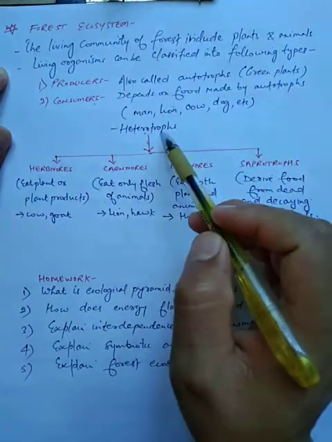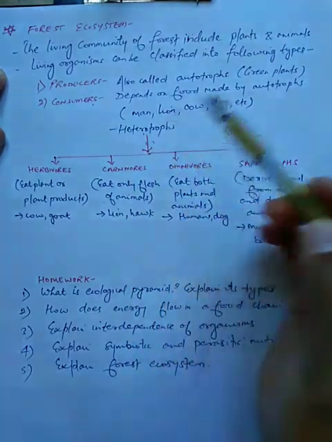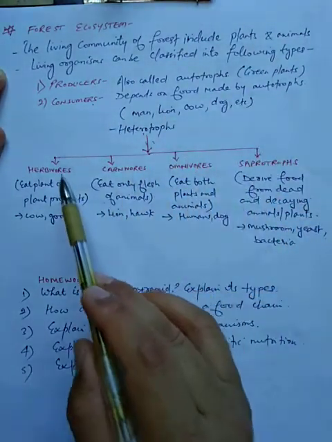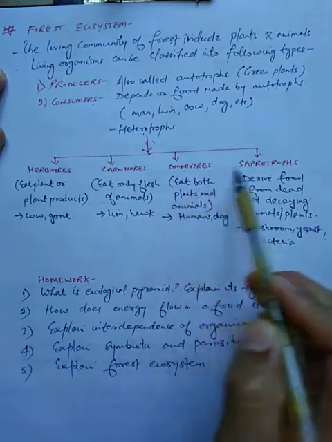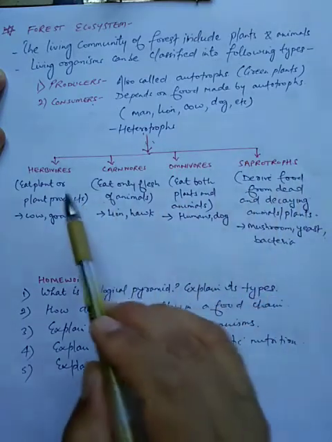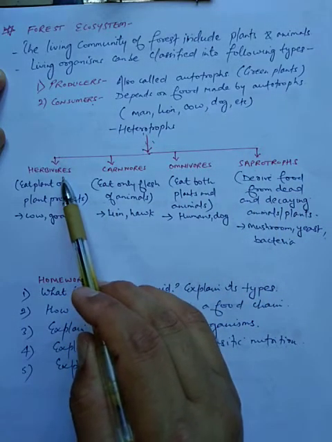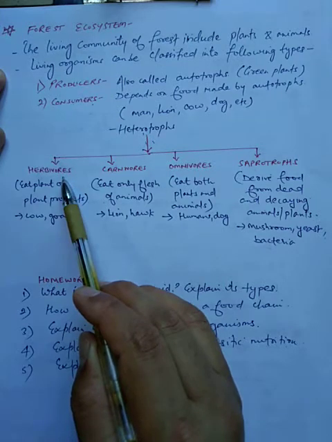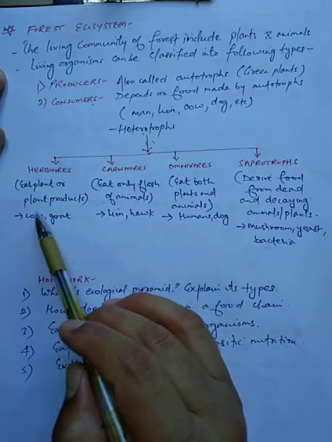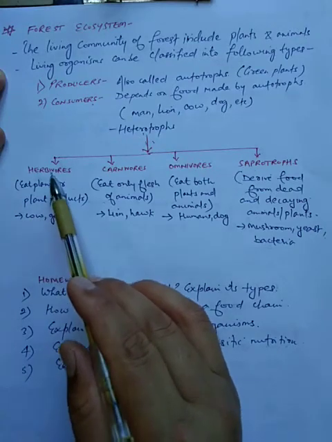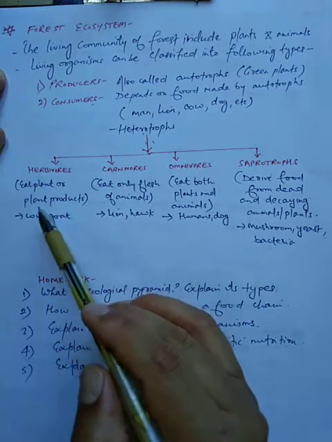All these are consumers. Now these consumers or heterotrophs are divided into four categories. First, herbivores, carnivores, omnivores, saprotrophs. Herbivores, you all know, eat only green plants like cow, goat, buffalo. They eat only green plants or only plants. That's why they are known as herbivores. So the organisms which eat only plants are known as herbivores.